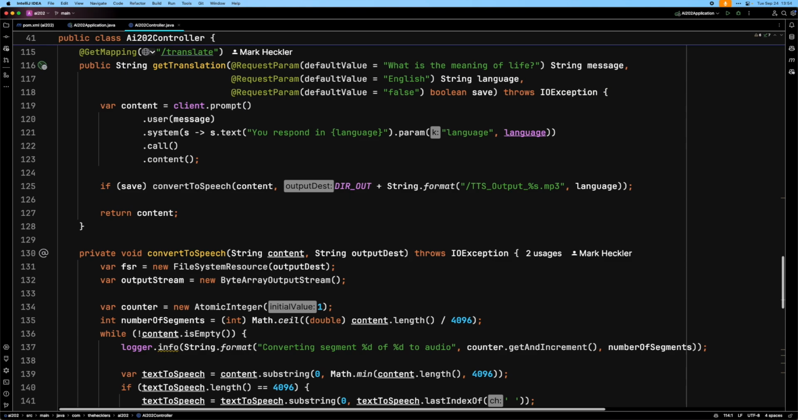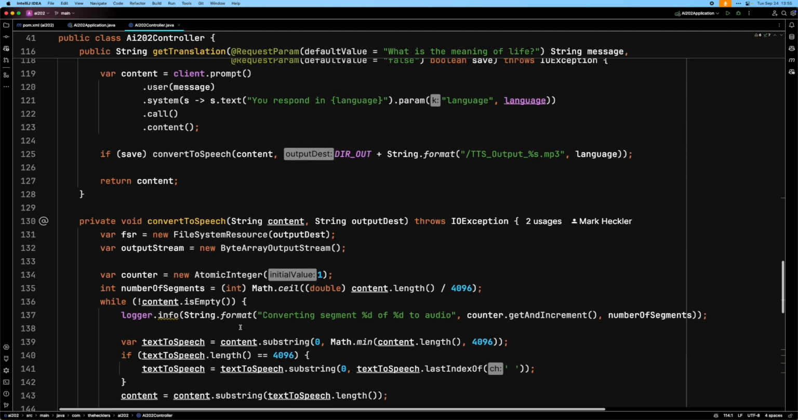And of course, we can choose either to just respond with text or text and save a voice recording, which is a really nice little extra, as you'll see, I think. So all I'm basically doing is creating a prompt based on that user message and then the system message of responding in a particular language. Again, default is English. And I'm calling the chat client and returning a string as content. And then if the save flag is set, then we take that and convert that to speech according to a particular format for the output file.